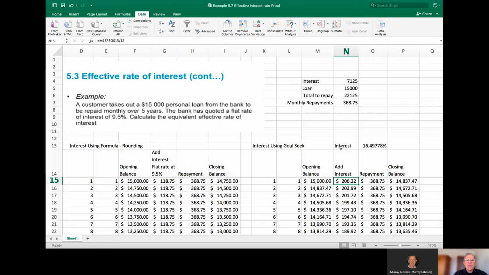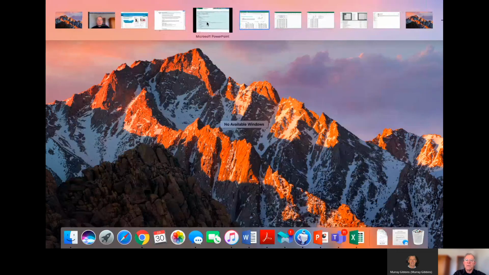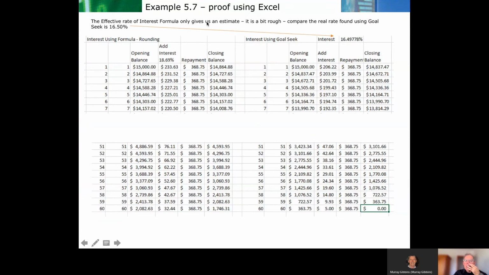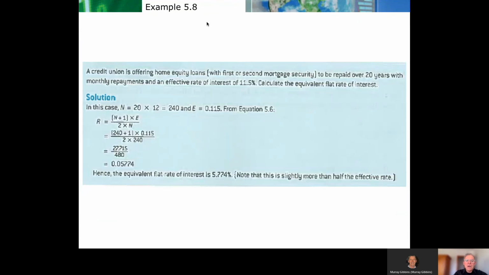And the advantage of Excel is it really is very, very helpful. We'll use Excel quite a bit in our studies to solve a whole lot of practical problems. So there it is. We've explained that. And here we are doing the inverse, if you like.